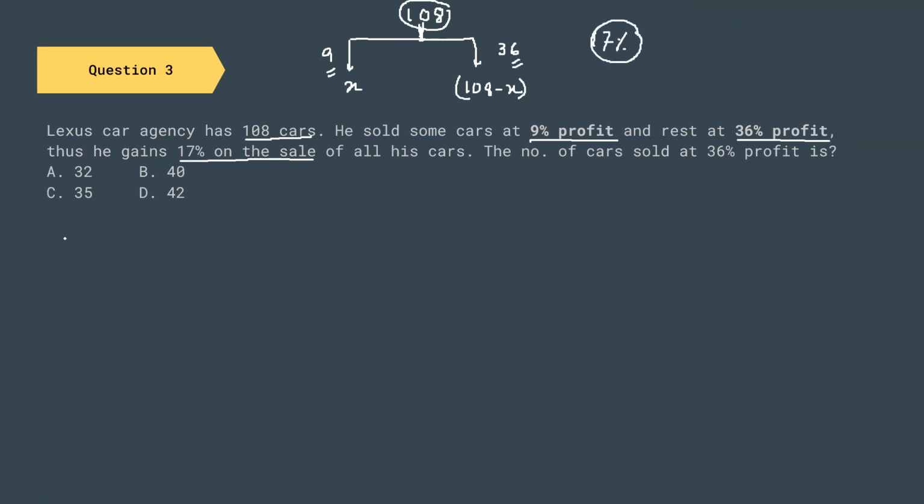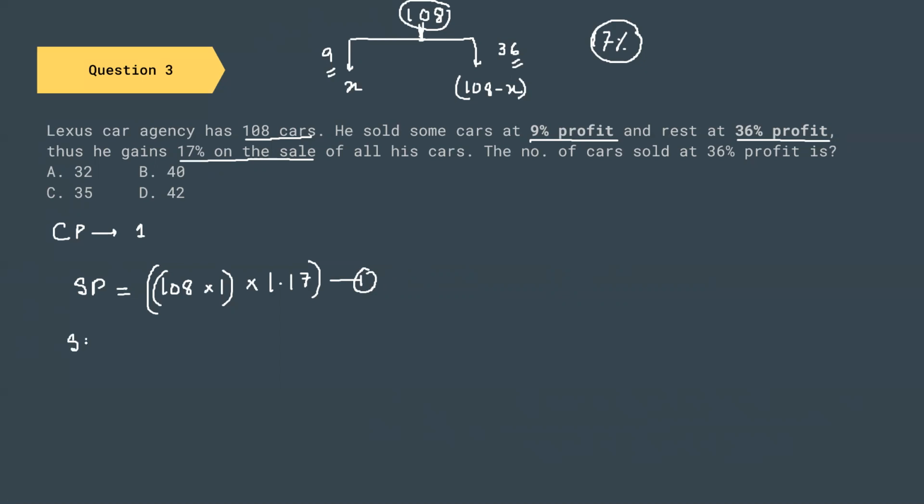So let us think. Let us assume that the cost price of each car is 1 rupee. If the cost price of each car is 1 rupee, then the selling price of 108 cars at 17% profit will be 108 into 1, that is the cost price, and for the profit of 17% this will be 1.17. So this gives us the selling price of 108 cars at 17% profit.